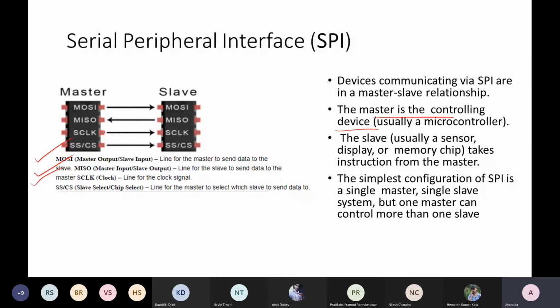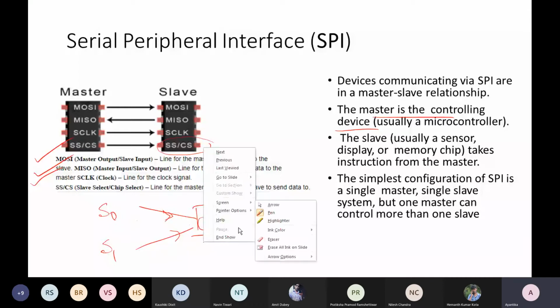And this one is for chip select, where multiple slave support is there. That means if your microcontroller, maybe a central controller or computing unit, is trying to fetch data from multiple sensor units, maybe S0, S1, and then performing some computation, then this SPI communication protocol will be useful, where multiple slaves can be connected and perform data transfer to this central master unit.